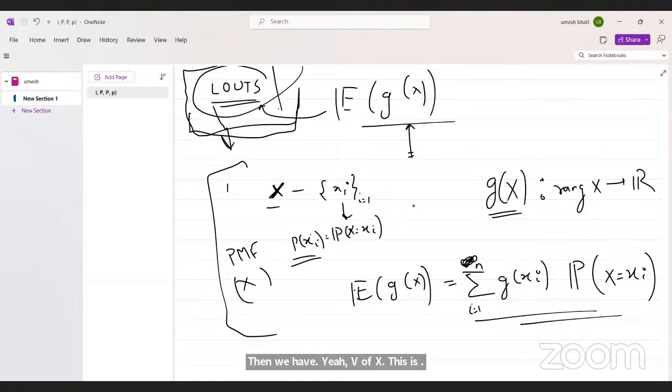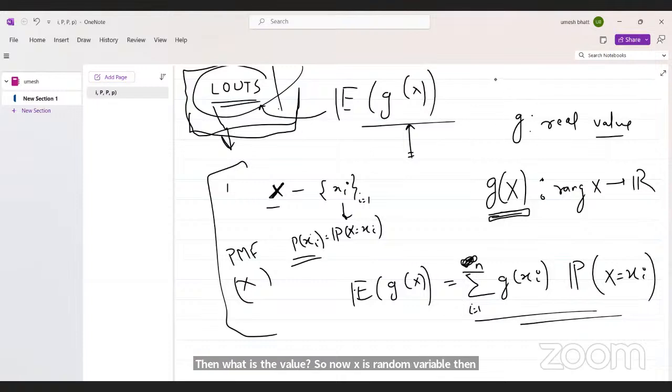Then I have some real valued function which is g(x). So now x is a random variable, then g(x) is also a random variable. What is the definition of a random variable?